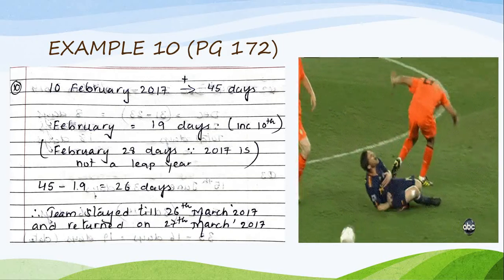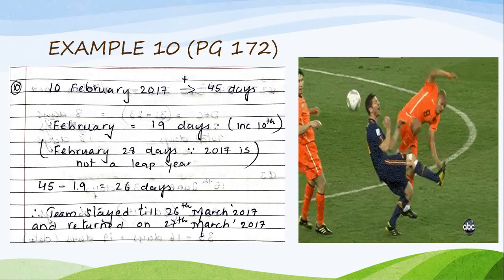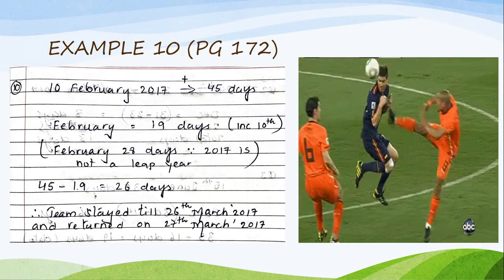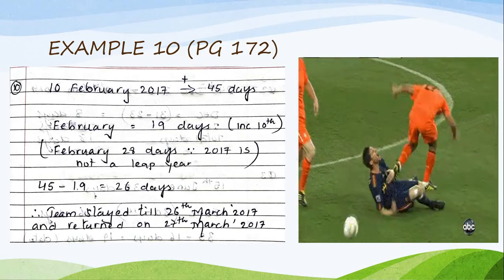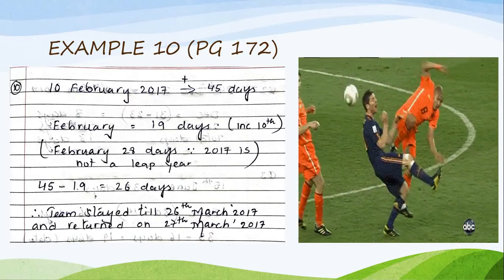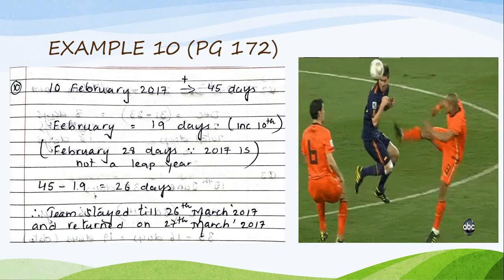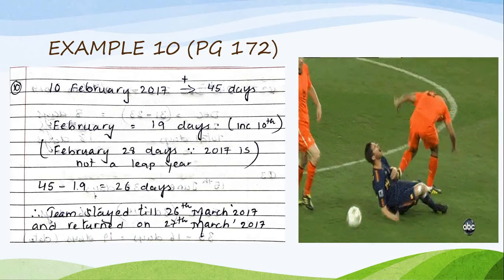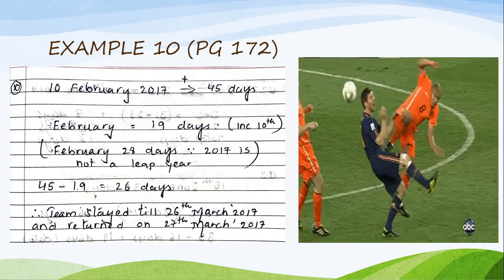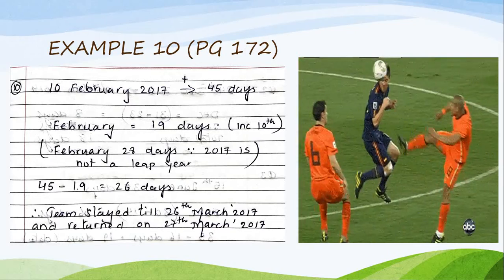From 10th I have counted, and read the questions 2-3 times, children. So from 10th till the end of February will be 19 days. Then 45 minus 19, because the total duration of stay was 45 days, and if I subtract 19, it will be 26 days. Therefore, the team stayed till 26th March 2017 and returned on 27th March, children.